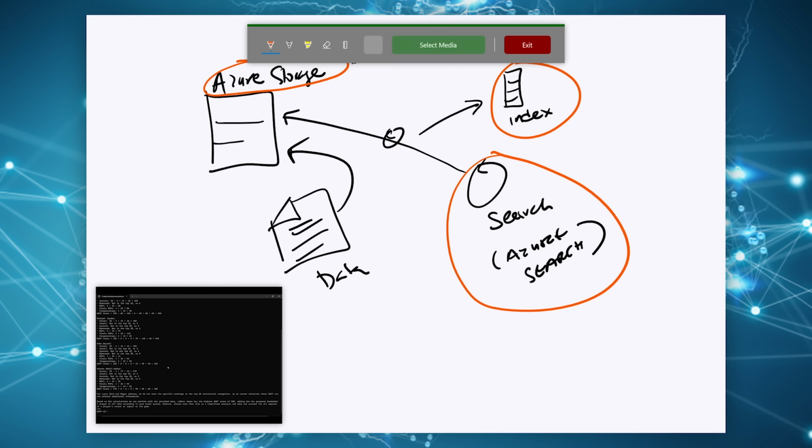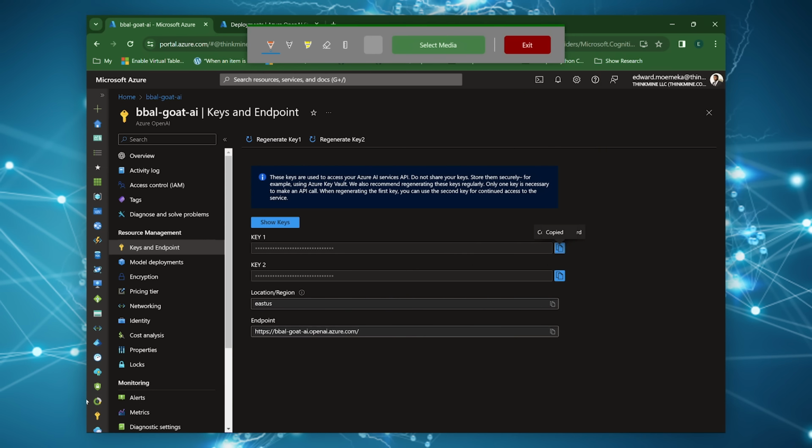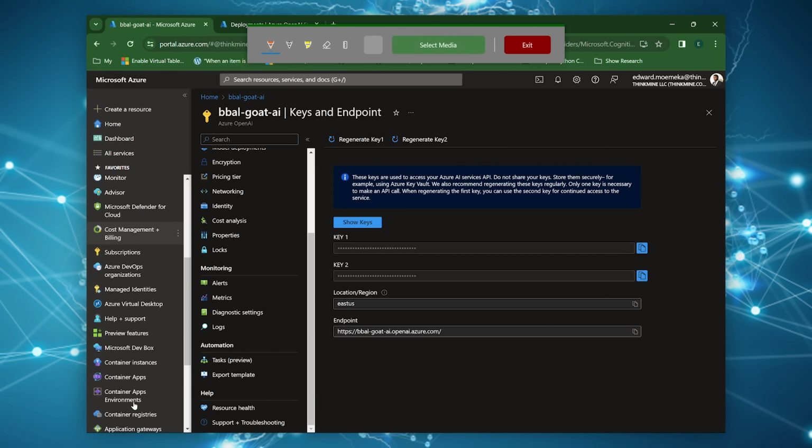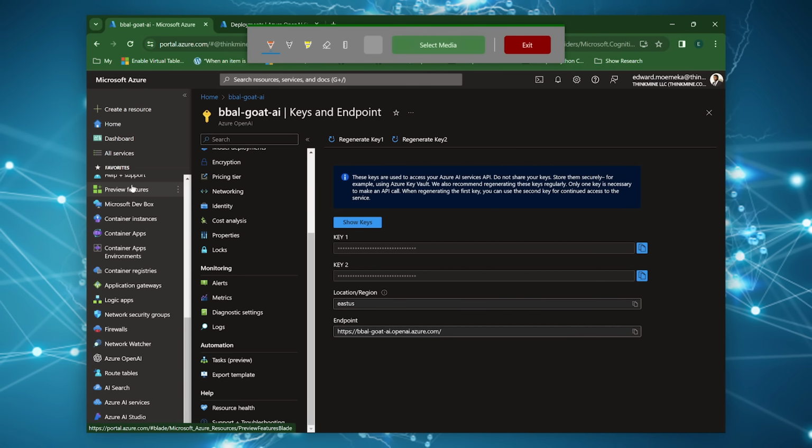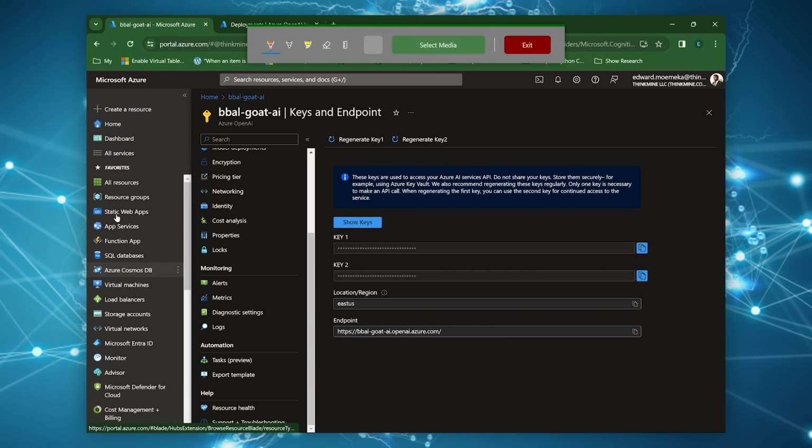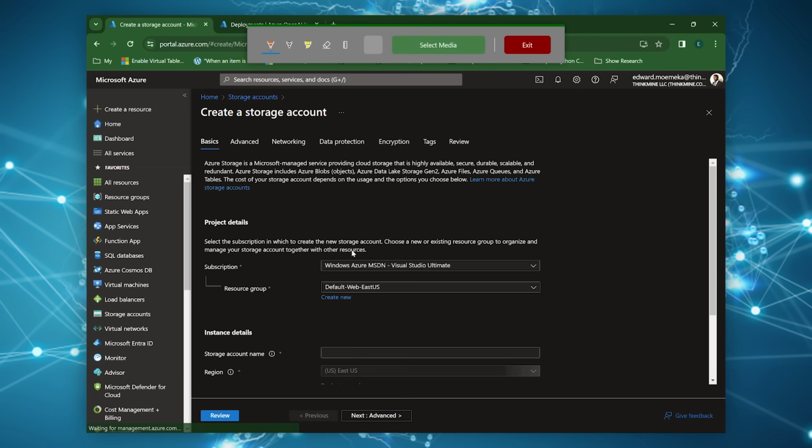And what we're essentially going to do is take all our code and pretty much everything that we've created up to this point, put it into a file, dump it into an Azure storage, and then set up all the infrastructure to allow us to search that storage location. So the first thing that we're going to need is an actual storage account that we're going to be using for this. And we're going to put it basically in the same resource group.